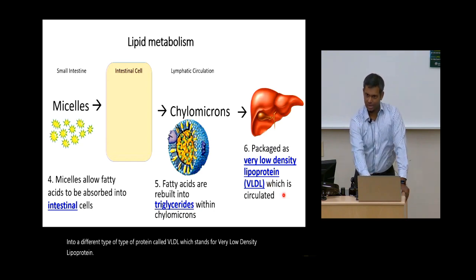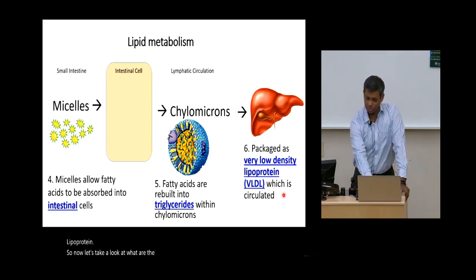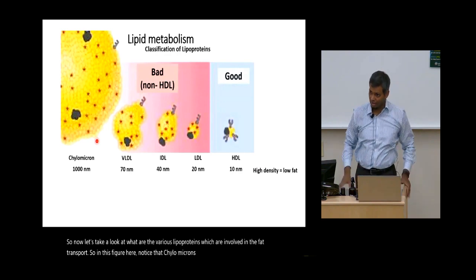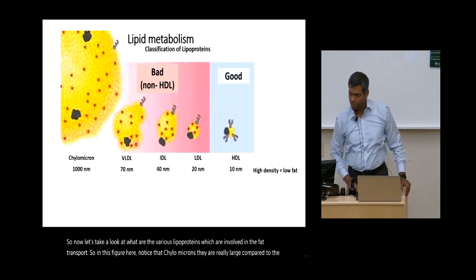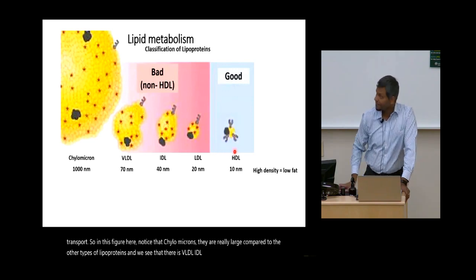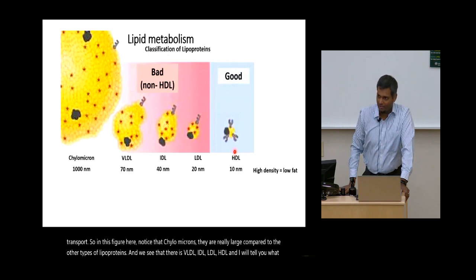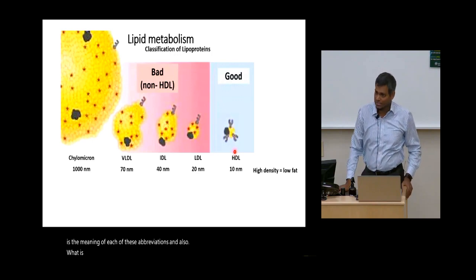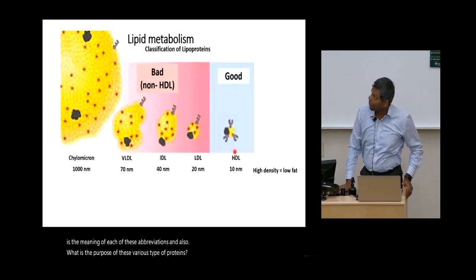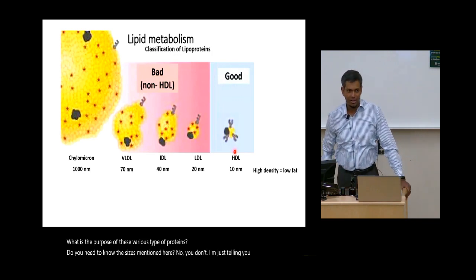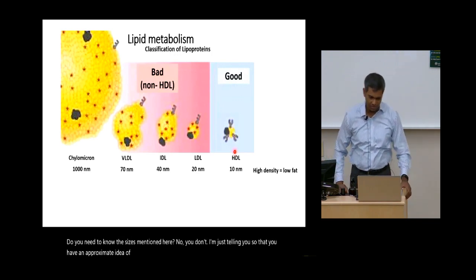So now let's take a look at what are the various lipoproteins which are involved in the fat transport. In this figure here, notice that chylomicrons are really large compared to the other types of lipoproteins, and we see that there is VLDL, IDL, LDL, HDL, and I will tell you what is the meaning of each of these abbreviations, and also what is the purpose of these various lipoproteins. Do you need to know the sizes mentioned here? No, you don't. I'm just telling you so that you have an approximate idea of how their size differs.